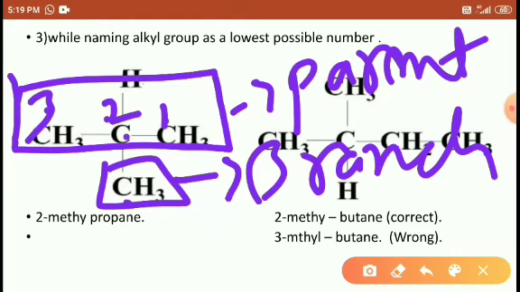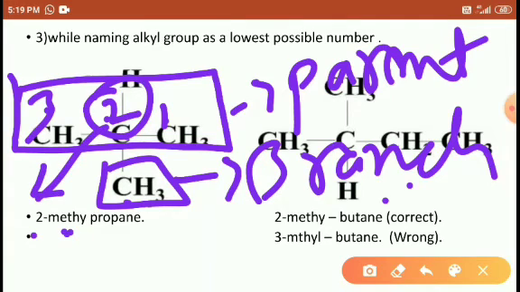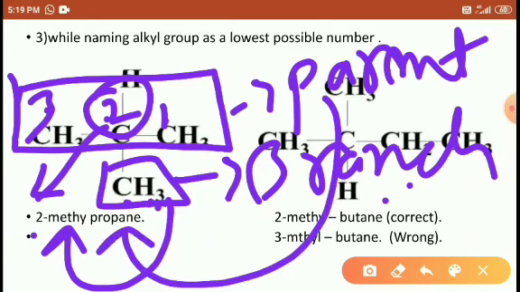First we have to name the branch, right? First we mention the branch position, next the name of the branch. The position of the branch is second, we have mentioned second here. And the CH3 name is methyl. And the longest chain, the parent chain, is propane. Right students?